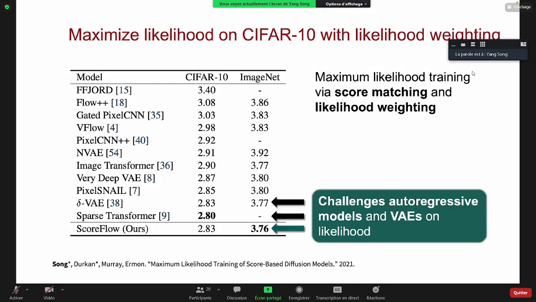We can achieve 2.83 negative log likelihood on CIFAR-10 and 3.76 on ImageNet. Those results essentially challenge autoregressive models and variational autoencoders on likelihood. Previously, those two model families were the best in terms of likelihood, but now we can essentially outperform them or obtain comparable performance in many cases.